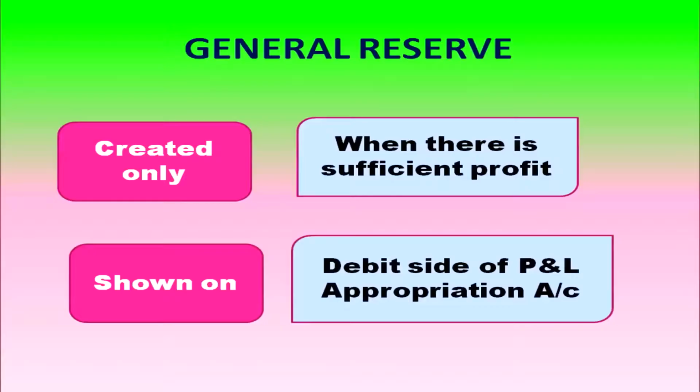It is not at all legally mandatory to create general reserve, because only if there is profit are we creating reserves. General reserve is created only when there is sufficient profit, and it is shown on the debit side of the profit and loss appropriation account.